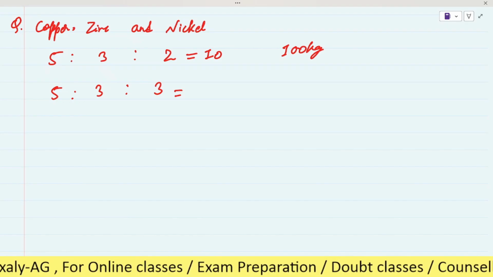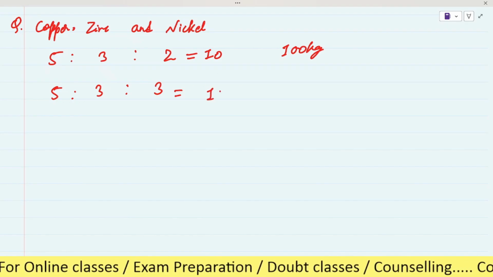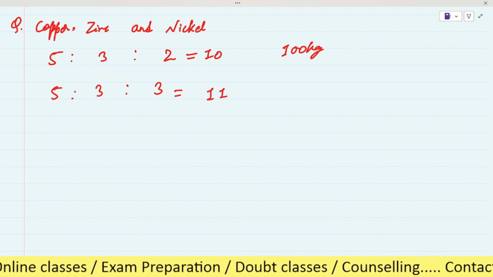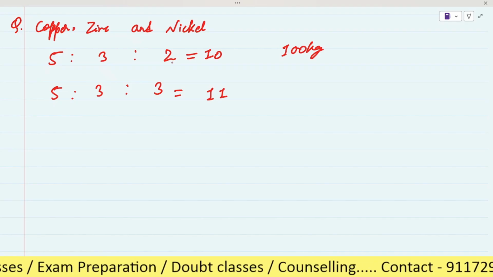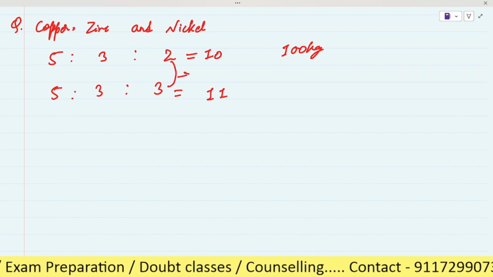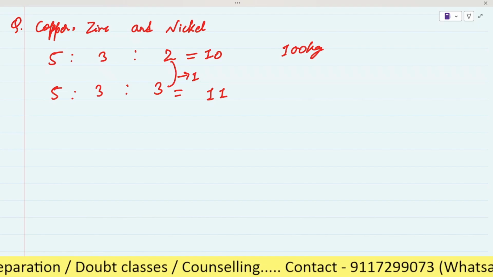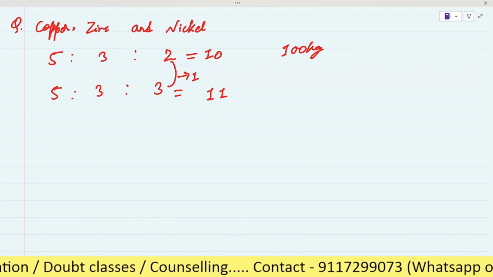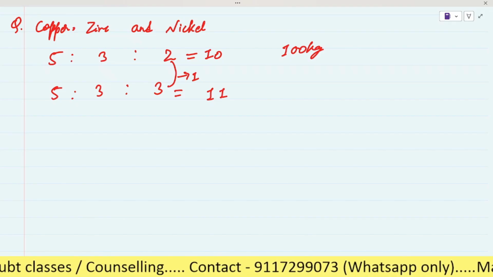So as here they are the same, it means it is correct. When you add it, we will get 11. Now as we are adding nickel, in the ratio also you can see it is increased by 1 unit. And it is saying added to 100 kg of this alloy, means the value of 100. Whose value is giving 100?